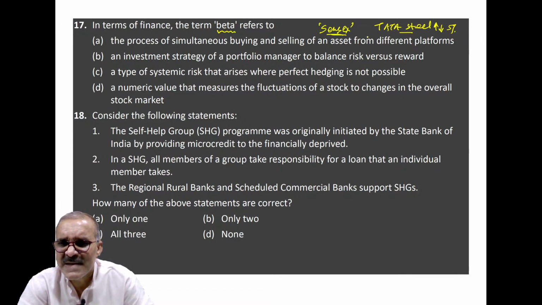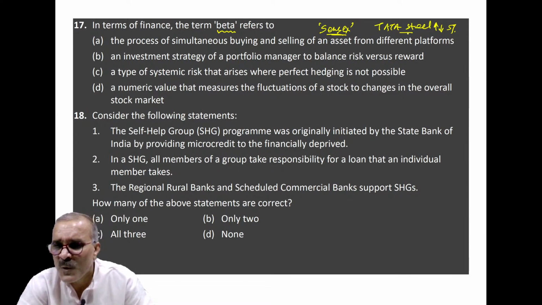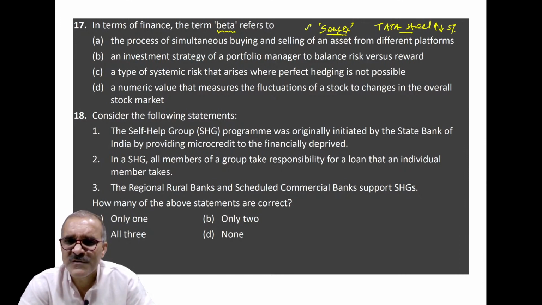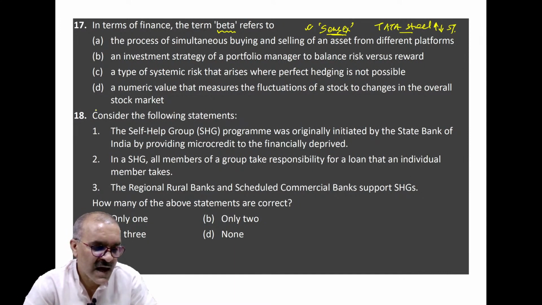Did Sensex, where it is listed, also go up and come down by 5% only? Yes, so its beta is basically less than 1. It is a mathematical derivation. But if it fluctuated more than the overall fluctuation of the share index, its beta will be more than 1. That is dangerous. And this criterion is used by share brokers and share investors to pick shares of their choice to invest in. So from that point of view, its answer will be D.